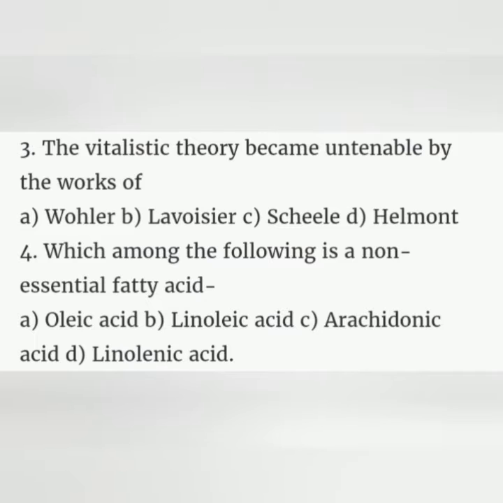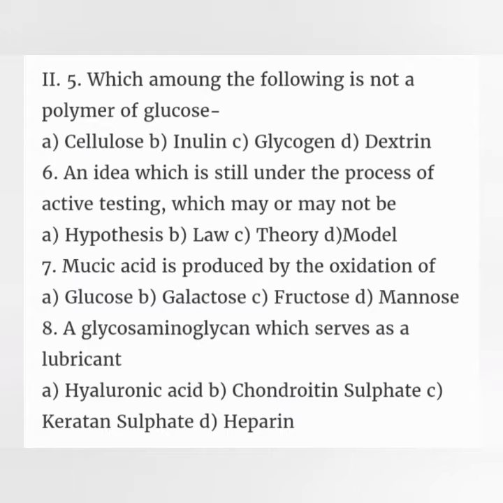3. The vitalistic theory became untenable by the works of: A. Wohler, B. Lavoisier, C. Scheele, D. Helmont. 4. Which among the following is a non-essential fatty acid? A. Oleic acid, B. Linoleic acid, C. Arachidonic acid, D. Linolenic acid. 5. Which among the following is not a polymer of glucose? A. Cellulose, B. Inulin, C. Glycogen, D. Dextrin.